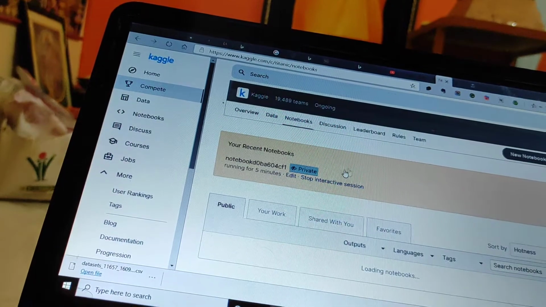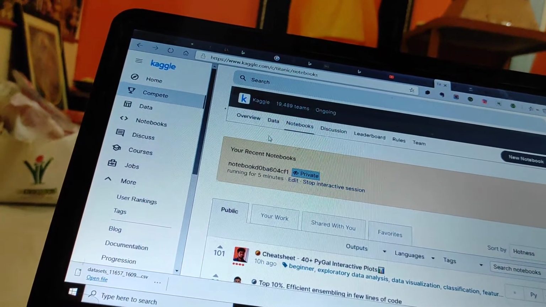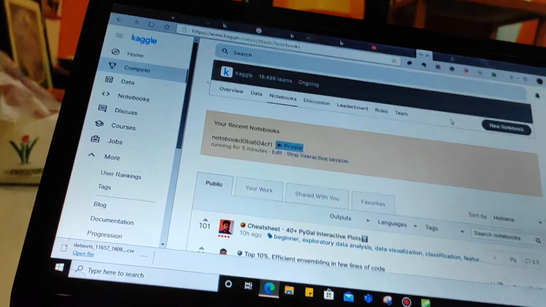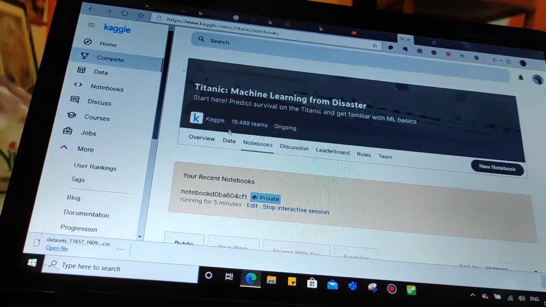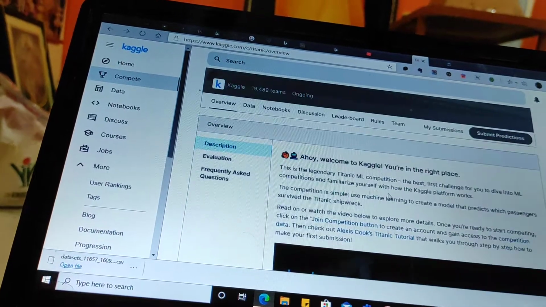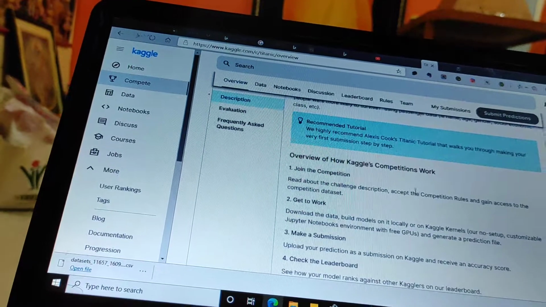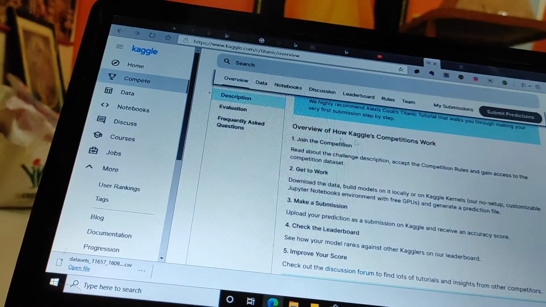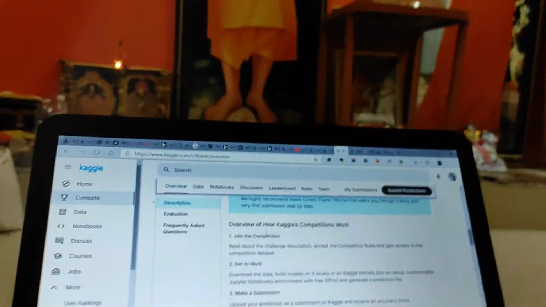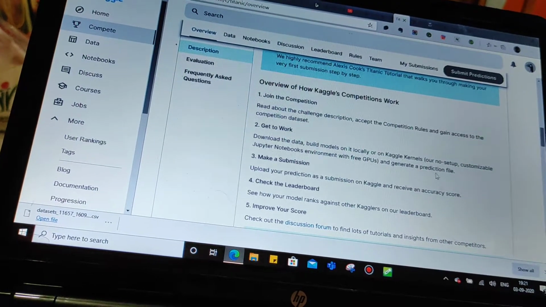I'm not going to do a competition here. I'm just going to create a new notebook and give you hands-on training. First we will do a hands-on practice, then we will go for the competition. You should not directly go to the competition. You have to know all this: what is this challenge about, what is the data, what is the dataset, what is the overall view. Before going to this, we have to do a sample hands-on. Only after that will the Kaggle competition work.